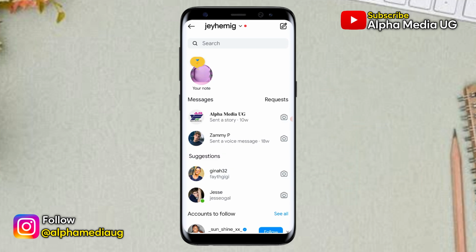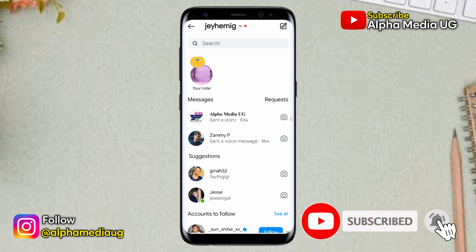So I hope this clarifies and answers questions on how to get the gold notes feature in your Instagram.